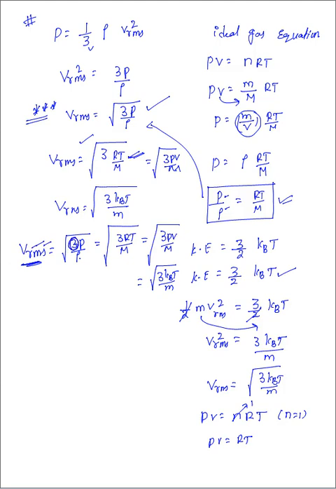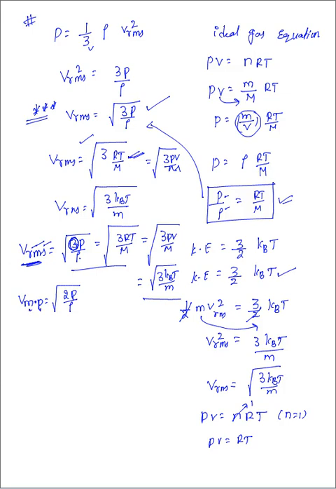Similar way, if they ask you to derive V most probable, how to derive that? No need to derive. Just remember that V most probable can be written as, every formula remains the same as it is. You just have to change what? In the place of 3 we have to write 2, so 2P by rho. In the place of 3 we just have to keep 2. You have to remember it like a short trick. This is 1, this is P. This is nothing but two letters. Now you can remember like that.